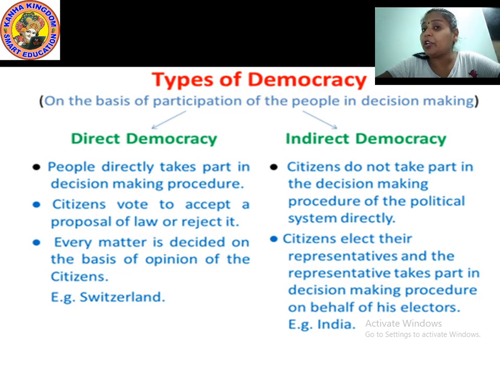Now let's continue with the types of democracy on the basis of participation of the people in decision making. There are two types of democracy: direct democracy and indirect democracy. Now what do we actually mean by direct and indirect? See students, this can be made clear very easily by one example I am giving you.